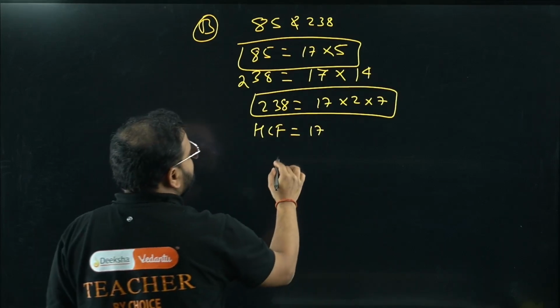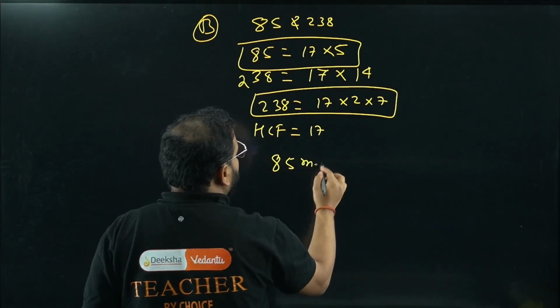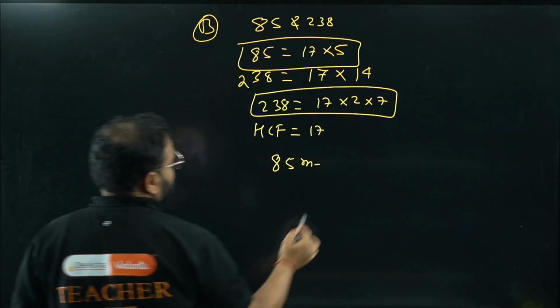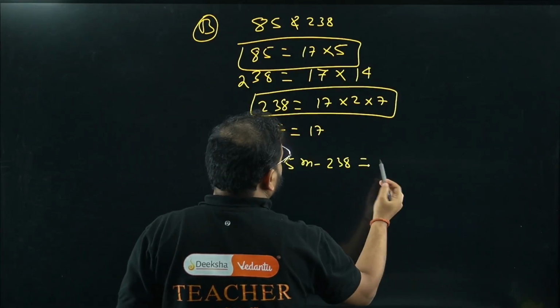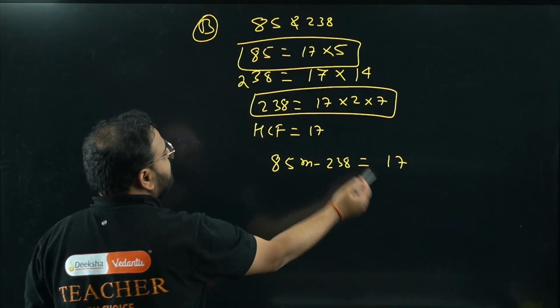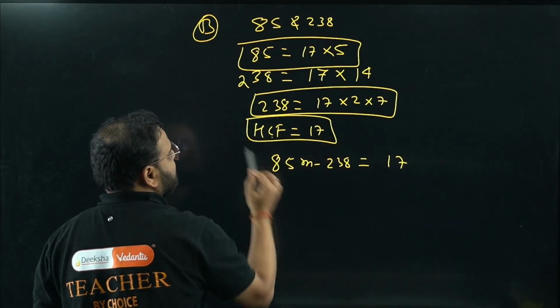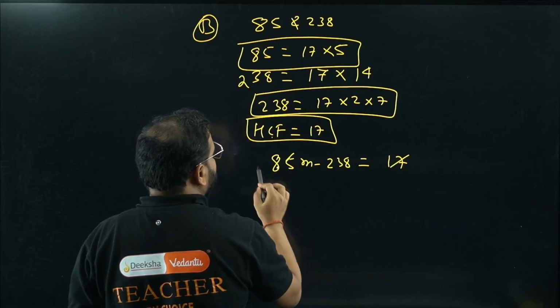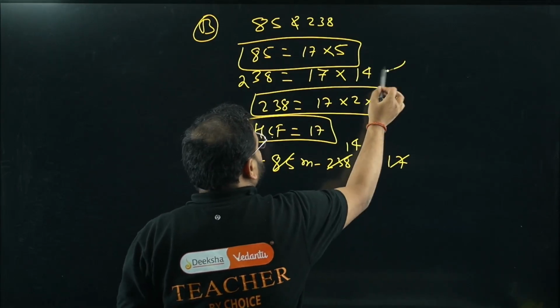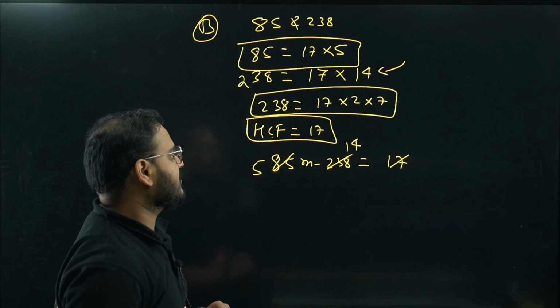Now what they've given? They've given HCF as 85m minus 238 equals to 17. Can we cancel this with 17? How come? Because we got this HCF. Let's cancel this. 17 times 5 over here, and this with simply 14 we just did. So I just cancel this. What is left on this side?